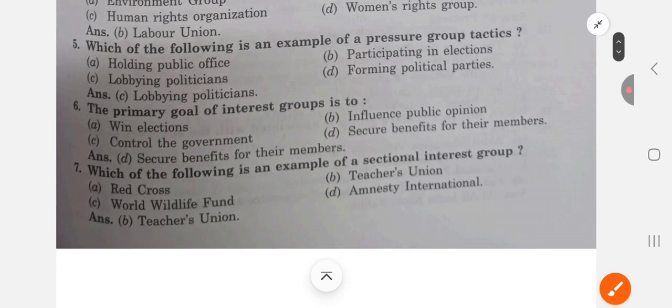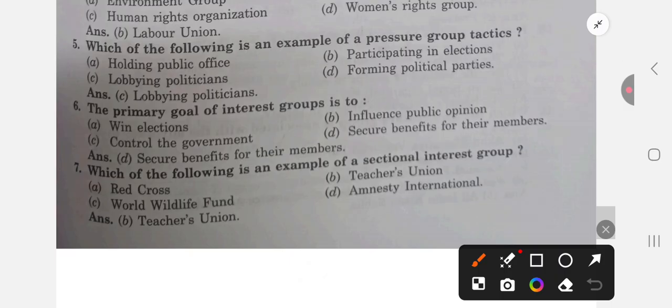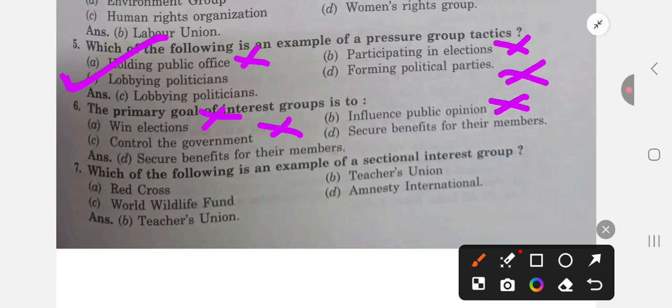Next question is which of the following is an example of pressure group tactics? Which methods do they use? Holding public offices, no. Participating in elections, no. Lobbying politicians, yes. And forming political parties, no. So we have C as the answer, lobbying politicians. The next question: the primary goal of interest group is to win election, no. Influence public opinion, no. Control the government, no. Secure benefits for their members, yes, D. So answer is D.